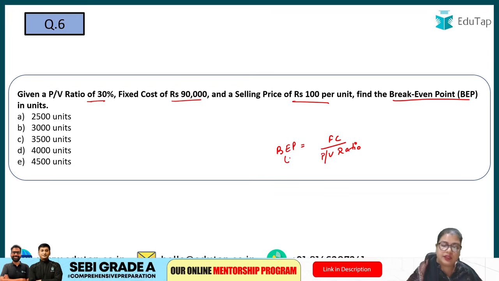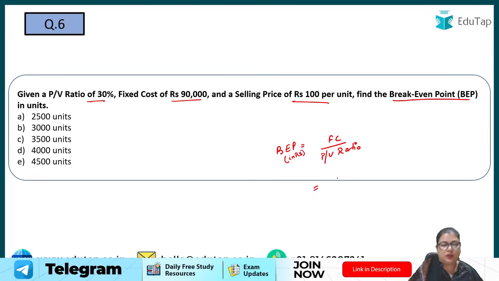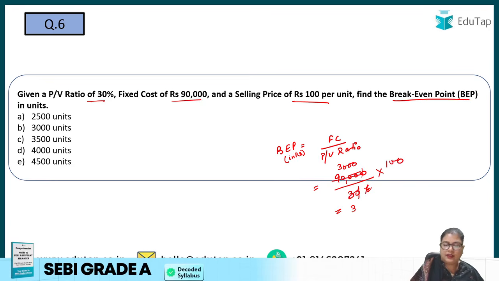This will give you the answer in rupees. So fixed cost is how much? 90,000. 90,000 divided by PV ratio, that is 30%, or you can say 30 into 100 here. So you will calculate this, you will get how much? You will get 3 lakh rupees.